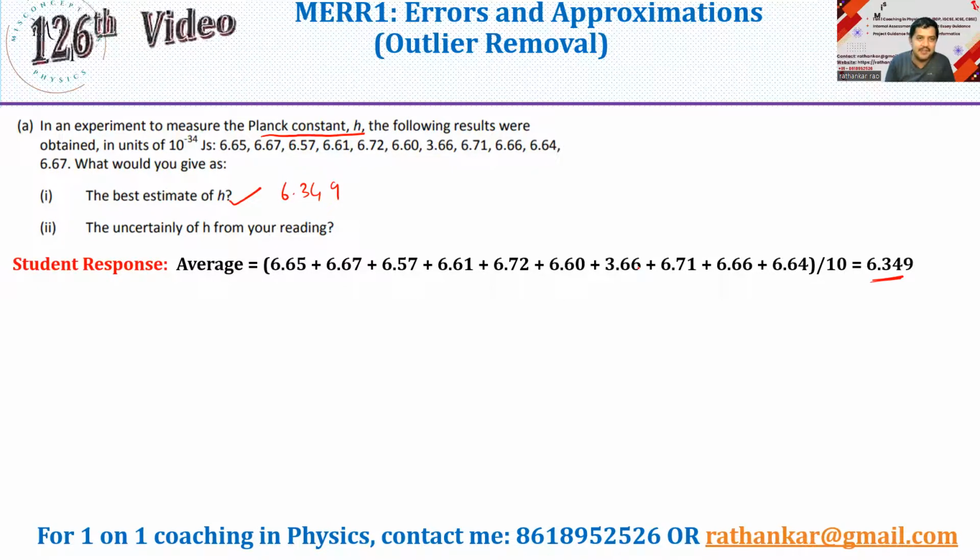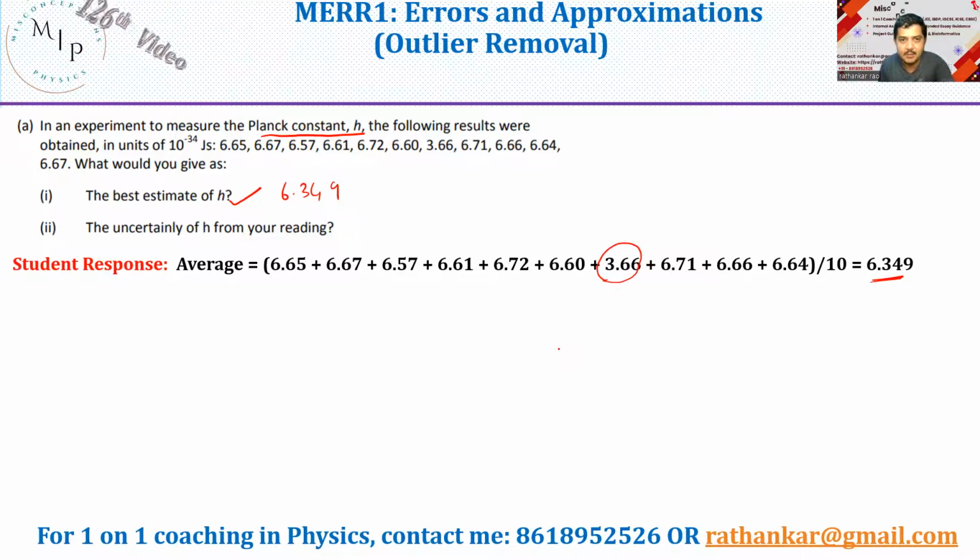The reason is that whenever you are conducting an experiment, the readings should be consistent. Now look at these readings here: 6.65, 6.67, 6.57, 6.61, 6.72, 6.60. Suddenly there's a reading which is creeping in, 3.66. When you have a reading like 3.66, you should not include it in your analysis. Though the answer you get is also close to 6.35 and it appears to be right, this is incorrect. You should conduct the analysis by ignoring or removing this reading.